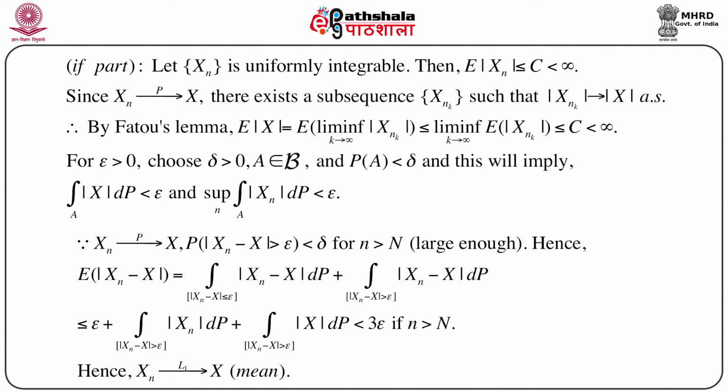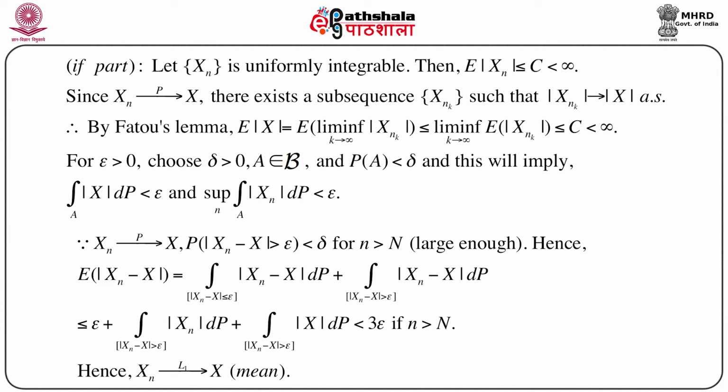So, expectation of modulus of xn minus x equals the integration of mod xn minus x dP over the set mod xn minus x less than or equal to epsilon,